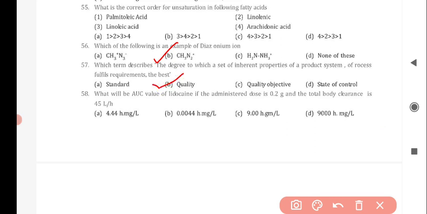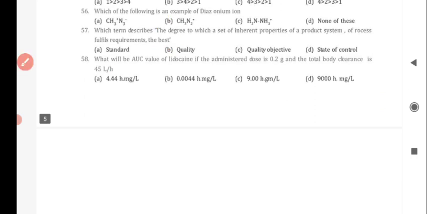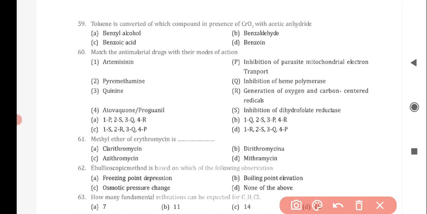Next question is, what will be area under curve value of lidocaine if the administered dose is 0.2 gram and the total body clearance is 45 liter per hour? And the correct answer is option A, 4.44 mg per liter per hour. Next question is, toluene is converted to which compound in presence of CrO3 with acetic anhydride? And the correct answer is option B, benzaldehyde.